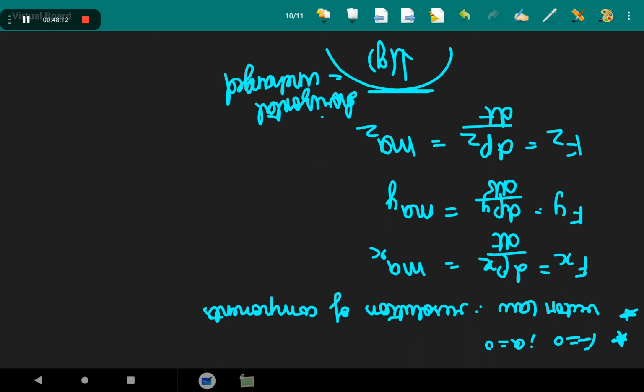ஓகேங்களா? அடுத்தது, second law of the motion is applicable for the single point particle. It is applicable only for the single point particle. The force F in the law stands for the net external force on the particle and a stands for the acceleration of the particle.